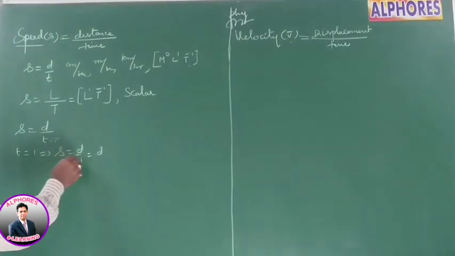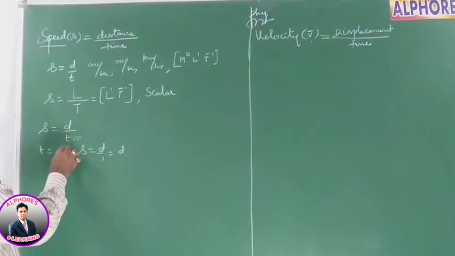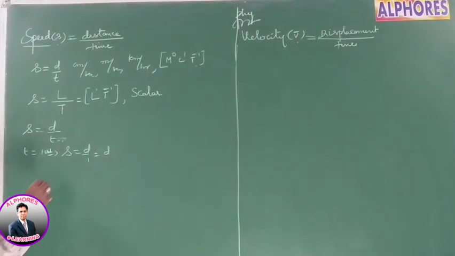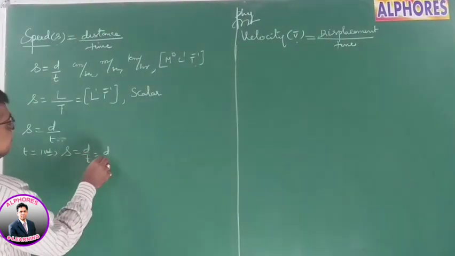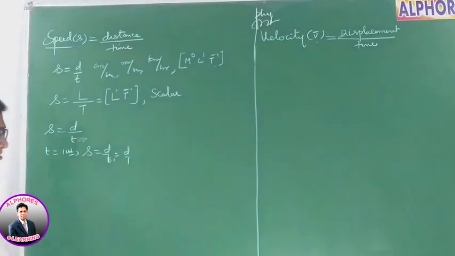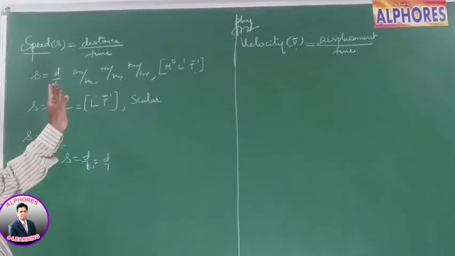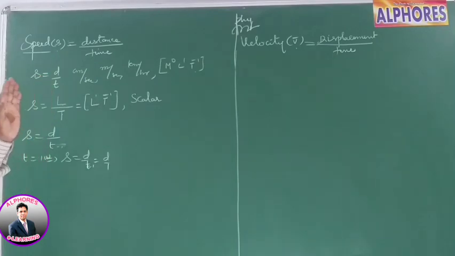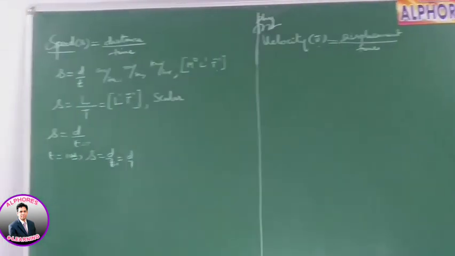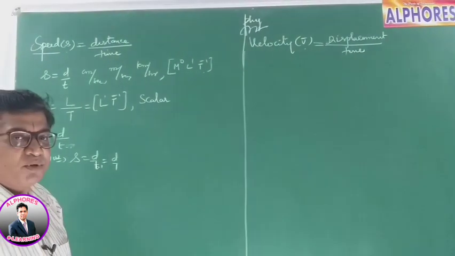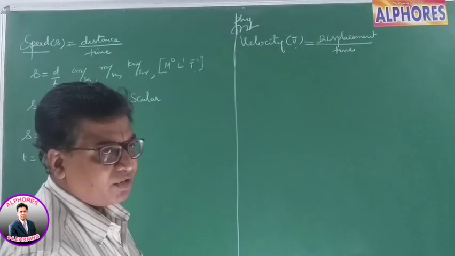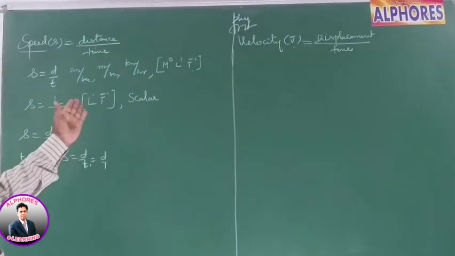So distance in unit time, whatever unit. Speed is distance by time. When time is 1, it's d by 1. Therefore speed is defined as the rate at which the distance is covered, distance by time, the rate at which the change of position takes place along the path covered by the body. That is speed, distance by time.